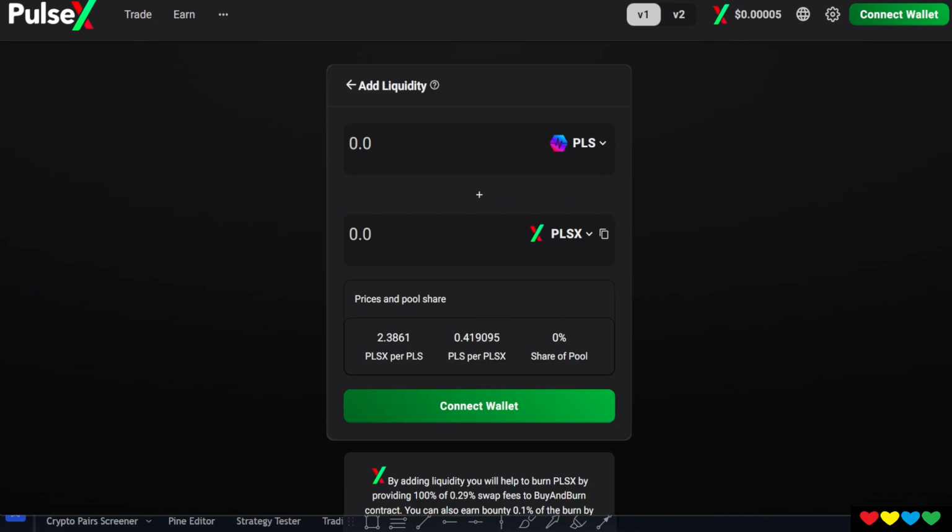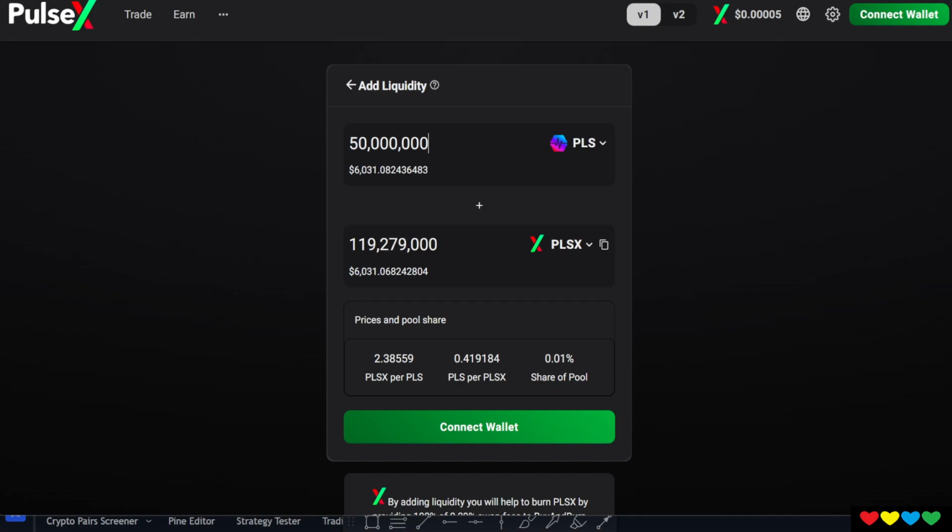You're going to have to add coins of equal price. So let's say, for example, that you had 50 million Pulse. If I typed in 50 million, you will require 119 million of PulseX here. So this is about $6,000 a piece each side. If you provided liquidity, you've now joined the pool.